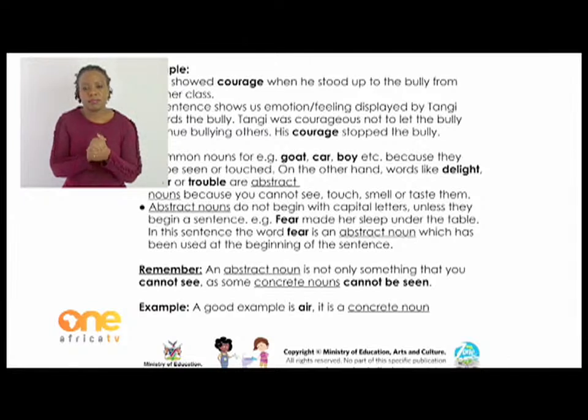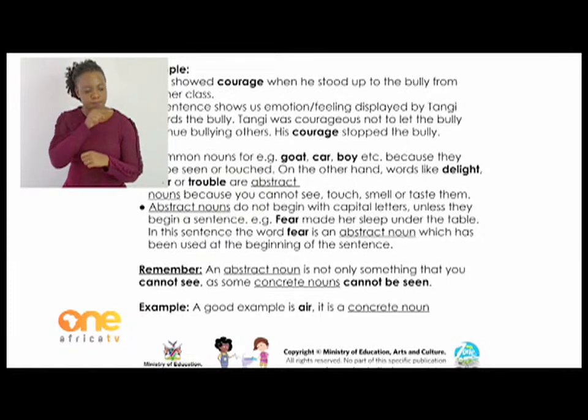All right. Abstract nouns, delight, anger, or trouble are abstract nouns because you cannot see, touch, smell, or taste them. Abstract nouns do not begin with capital letters unless they begin a sentence.